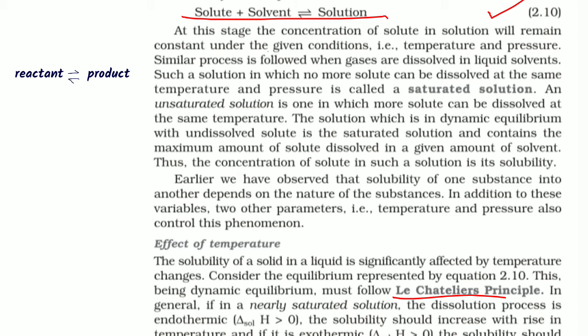If we again remove some reactant from that reaction vessel, then some product will come back from the product state to the reactant state. That means the backward reaction will be more dominant over the forward reaction, until it gets the dynamic equilibrium. So this is the Le Chatelier principle.